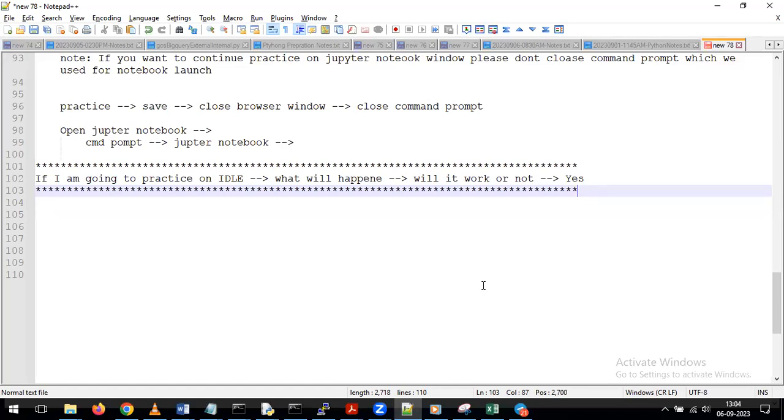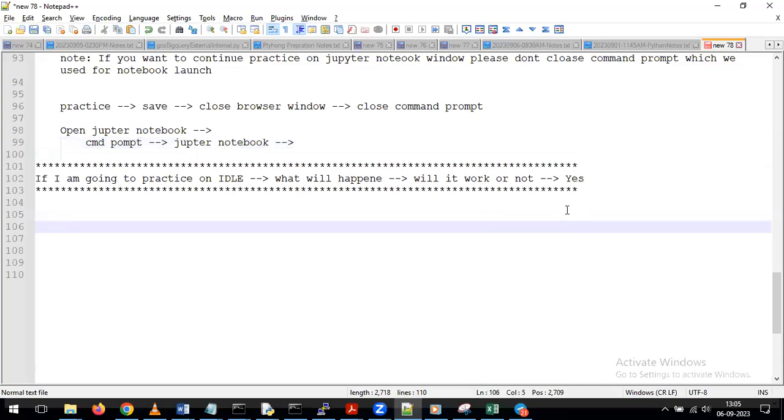Okay, sir. Can I install again, sir? No problem, we are not installing. Your installation is completed. You just have to give this command, Jupyter space notebook. This is not for installation. This is for opening our Jupyter Notebook. Okay, sir. Yeah, this is the command you have to give. Just open a new command prompt, and in that command prompt, give the command Jupyter space notebook. That's it. Okay, sir, thanks.